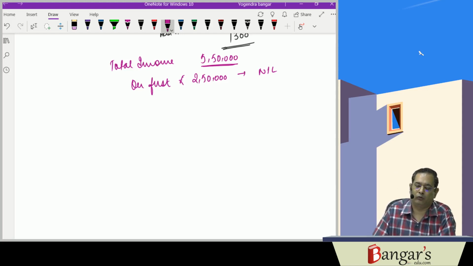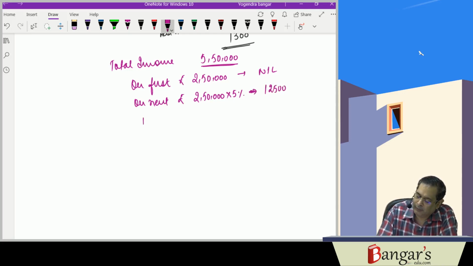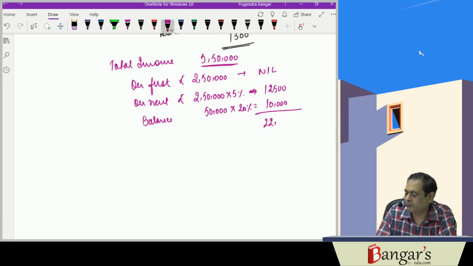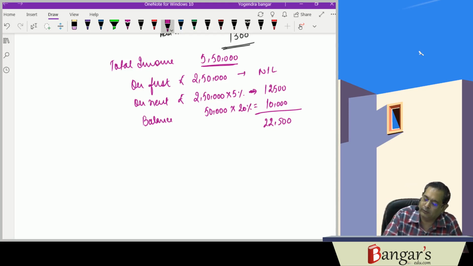Then on next rupees 2,50,000, it will be 5%, that is 12,500. Balance 50,000 will be levied at rate of 20%, that is 10,000 rupees. This is 22,500.